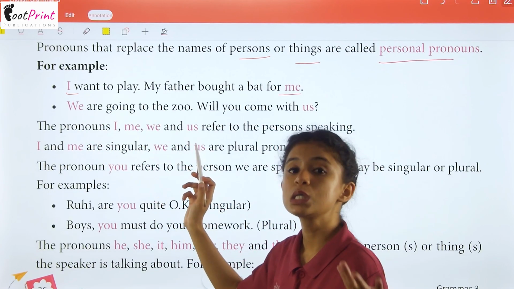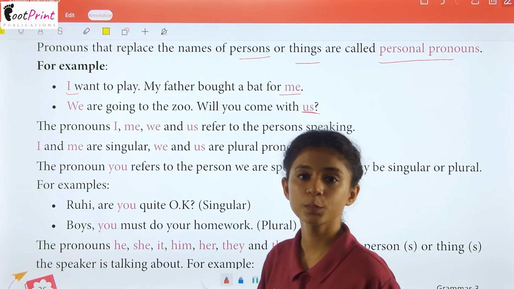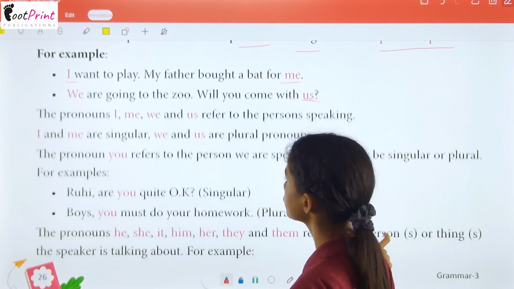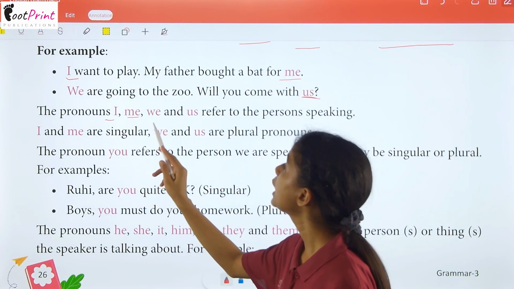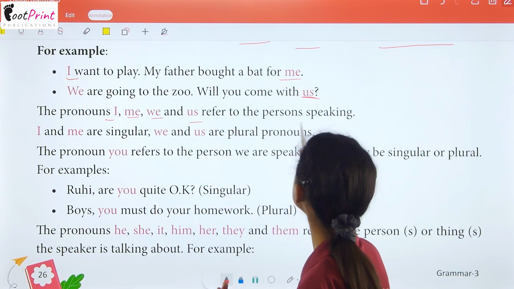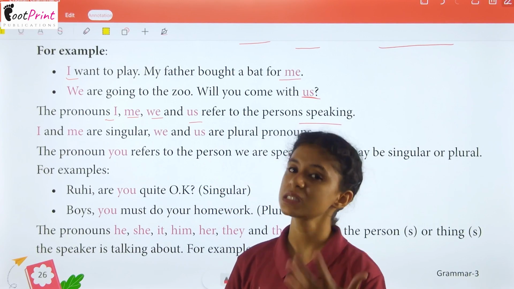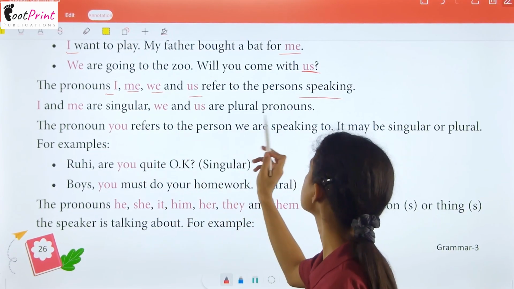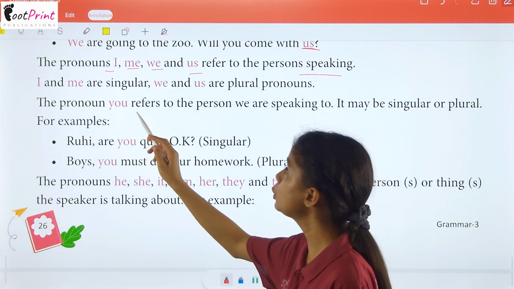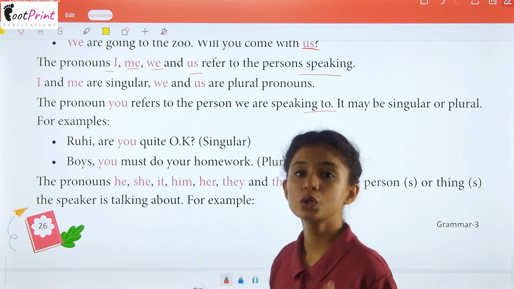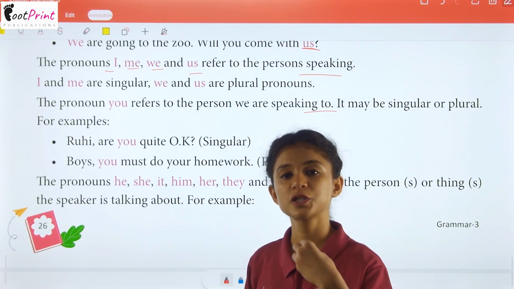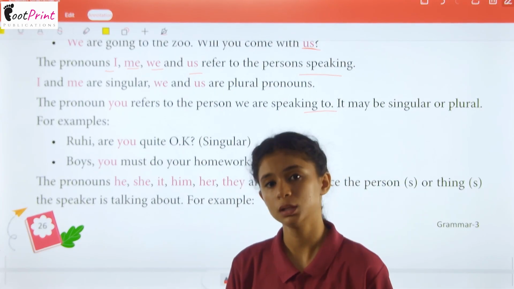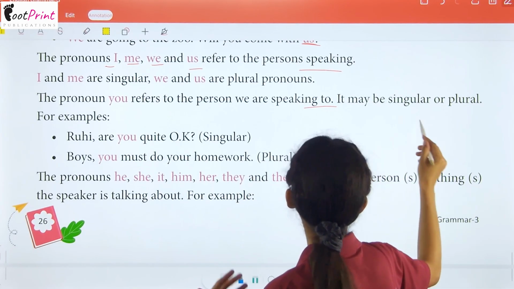We are going to the zoo. Will you come with us? So, I hope that you can understand with the help of the table that we have studied above. The pronouns I, me, we and us refer to the person speaking. So, they refer to the person who is speaking. And I and me are singular here. We and us are plural pronouns. The pronoun you refers to the person we are speaking to. So, you refers to who the first person is speaking to. For example, like the example I gave you that I am speaking to you. Okay? It may be singular or plural.